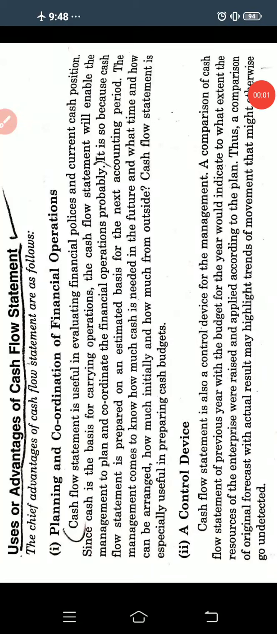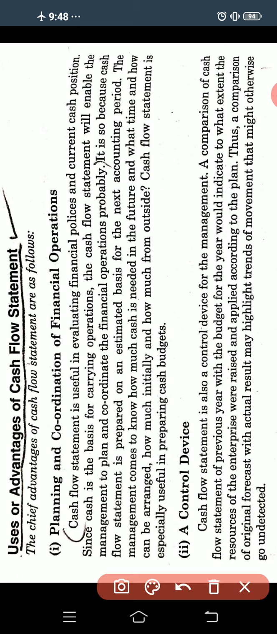Good morning, students. In the last video, I explained the cash flow statement, its meaning and definition. The next concept is the uses or advantages of the cash flow statement. First, we'll see the first advantage, that is planning and coordination of financial operations.